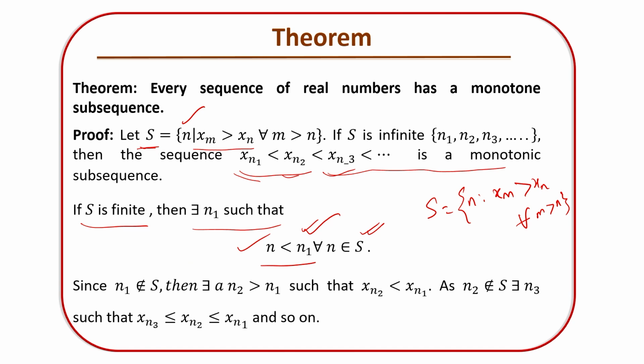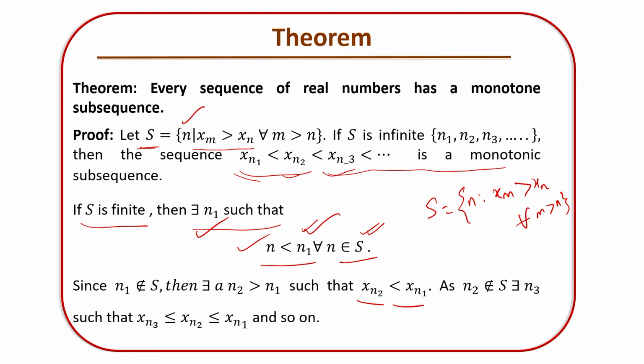So if S is finite, then there exists n1 which is greater than n. Since n1 does not belong to S, there exists n2 greater than n1 such that x_n2 is less than x_n1.